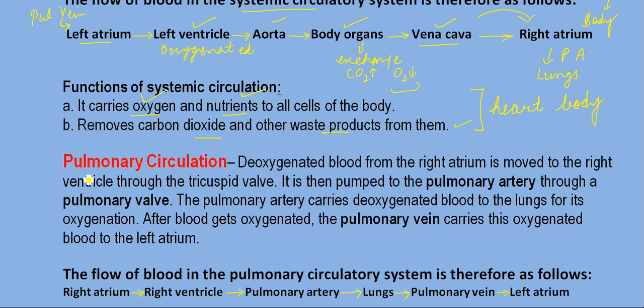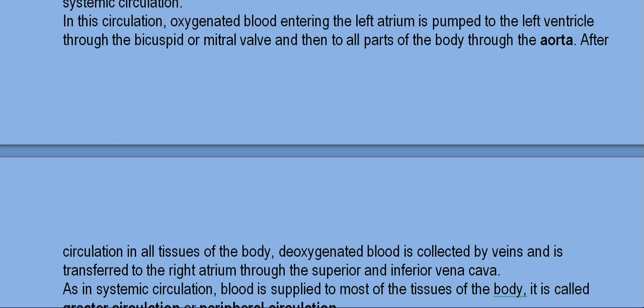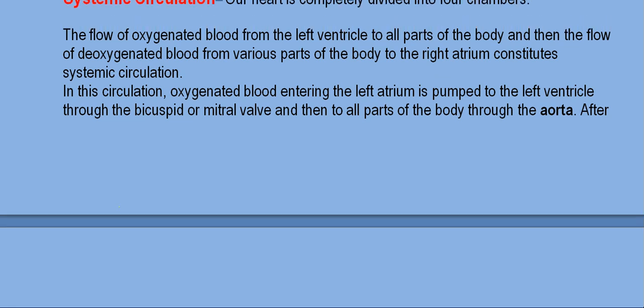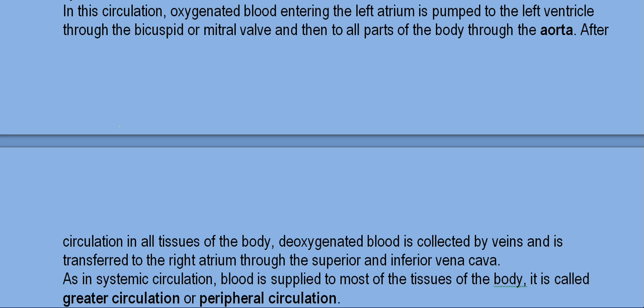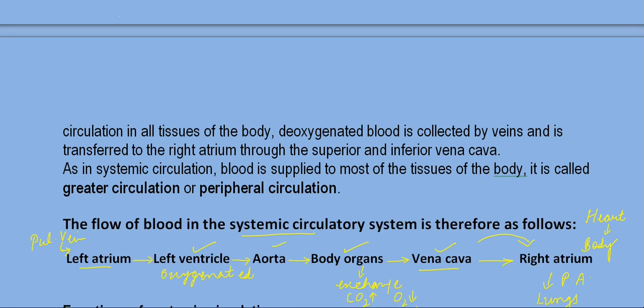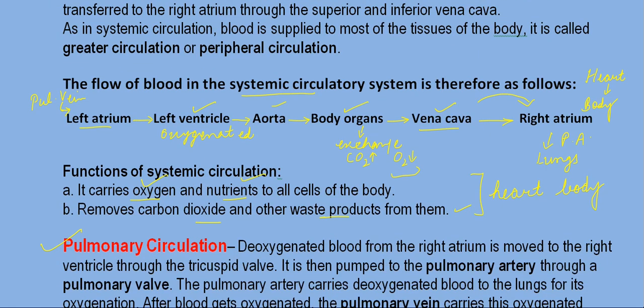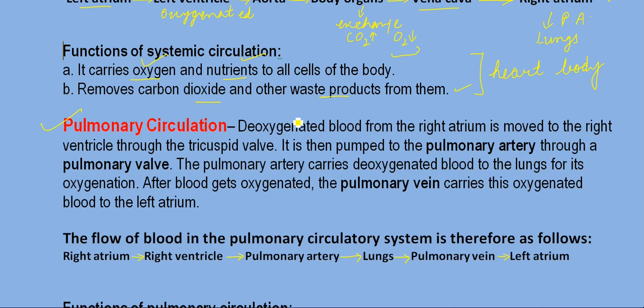So this type of circulation is taking place between your heart and your body. Now next is your pulmonary circulation. In pulmonary circulation, the blood that goes to your lungs is now not pure, it is deoxygenated, we call it deoxygenated blood. So the word pulmonary, I told you, is related with your lungs. Do remember.